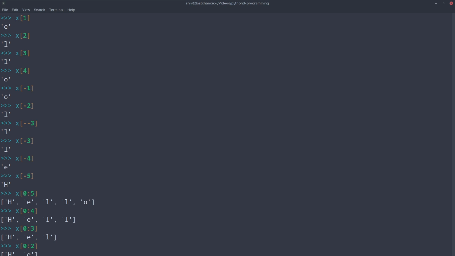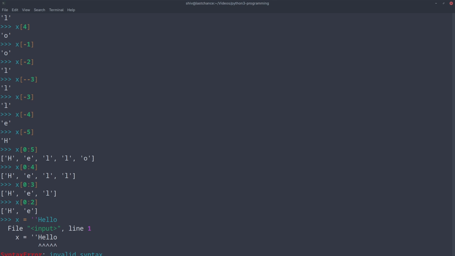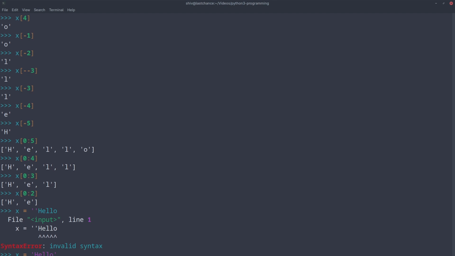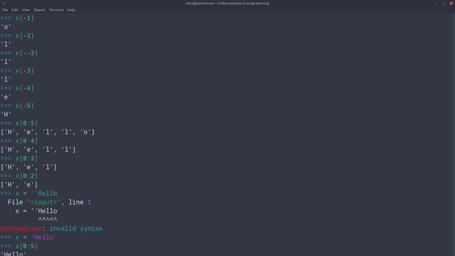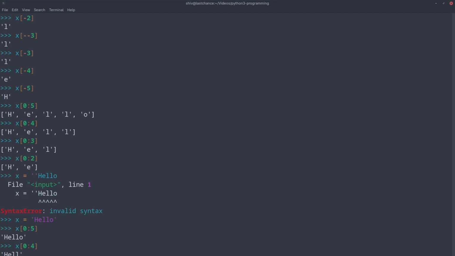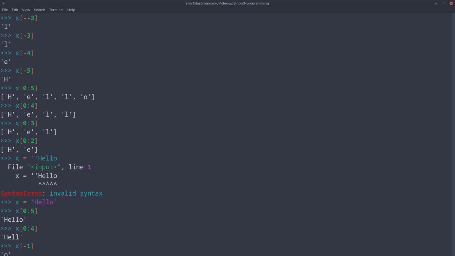Suppose X was a string, hello. So now we do the same thing. We want to take the slice of the string, and we have the full string. If we do up to 4, then hell will remain, so the string is joined. This way you can slice the string. Slicing is very useful in Python. Similarly, you can do -1, it will be O.